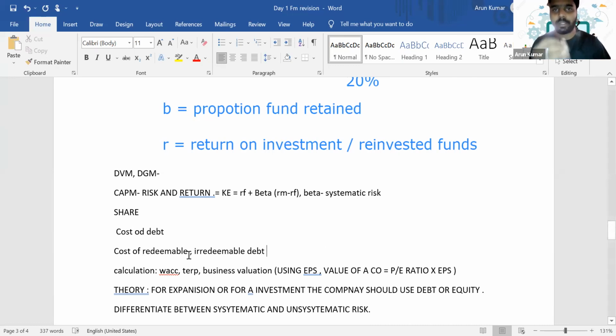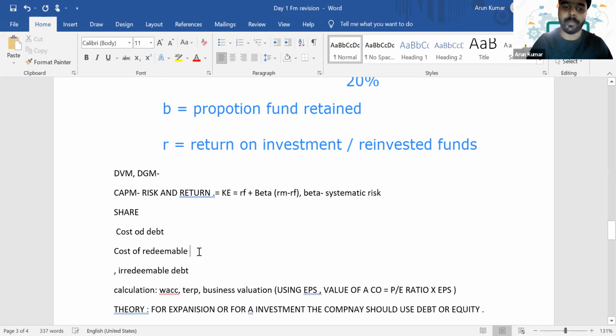Redeemable debt means there will be an initial outflow, then you will get returns in the future. From the perspective of an investor, you have to purchase the bond, then you will get the interest, and in the final year you will get redeemed at par, in accordance with the question. So how will you calculate the yield or the cost of debt of a redeemable debt? If it is redeemable debt, we will calculate the yield using IRR.